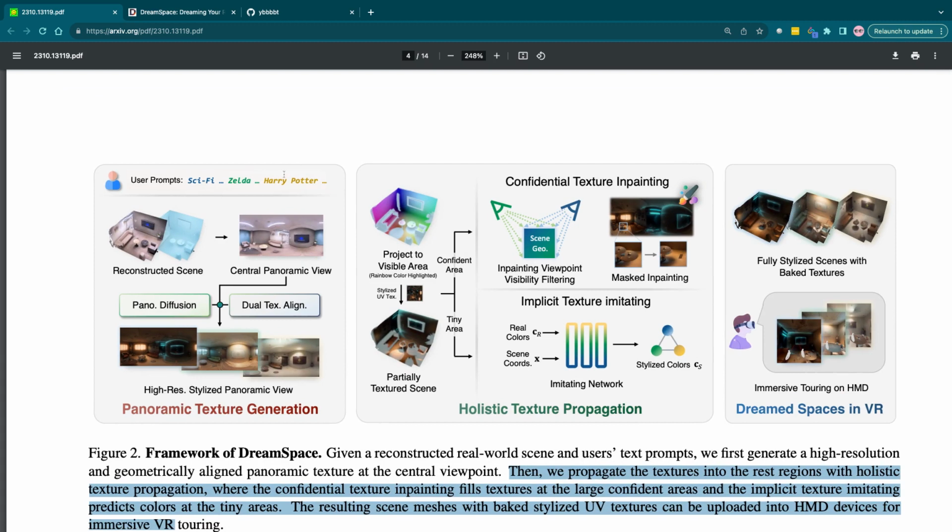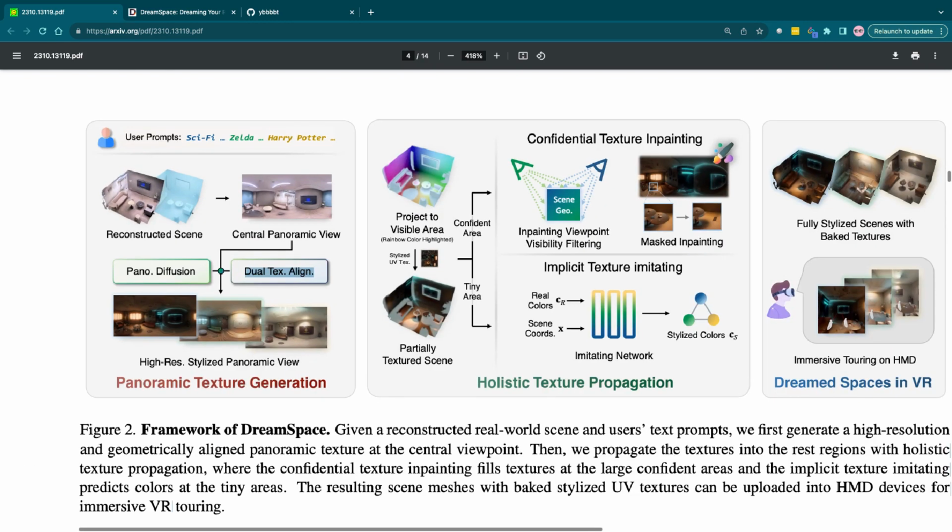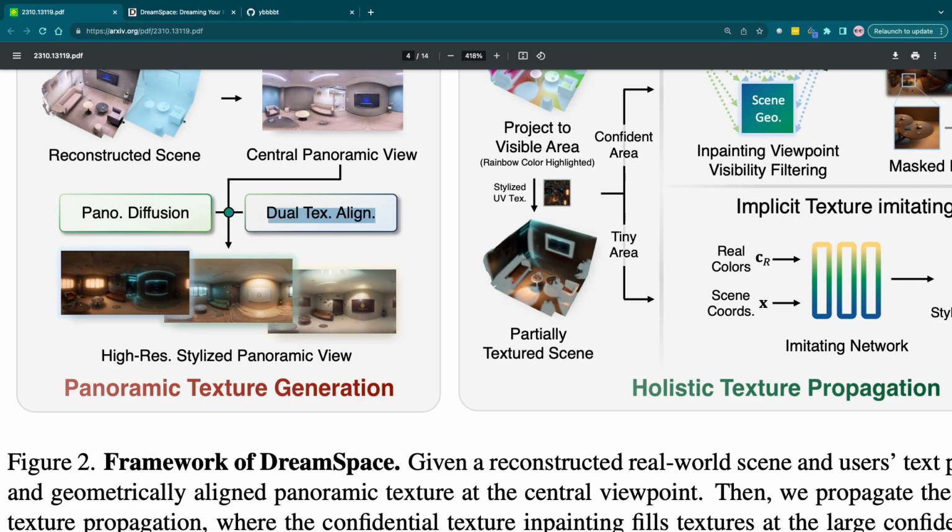So take the scene, the whole scene. They do a central panoramic view. Then this goes to the panoramic diffusion model. Then a dual texture alignment, and then the output is a high-resolution stylized panoramic view.